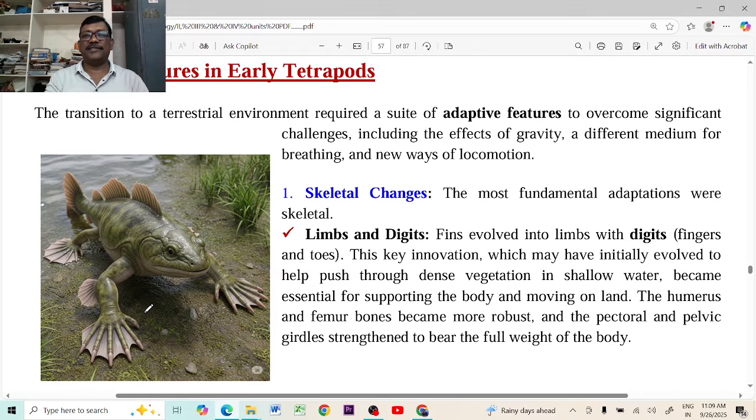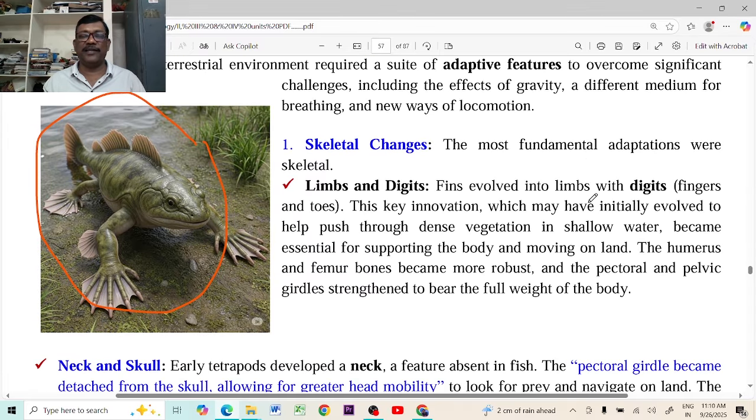Now, adaptive features in early tetrapods. This is actually an imaginary diagram created by AI, but it is showing tetrapodomorphs. Here are the skeletal changes. What are the skeletal changes that took place? This is a very important thing, because the gravity in the water and the gravity on the land are different. The gravity in the water is very low. On land the gravitational force is very high. The land pulls the animal very forcibly compared to the water.